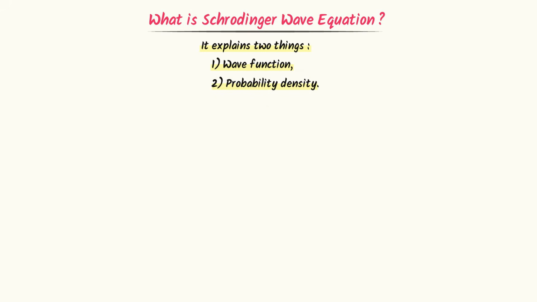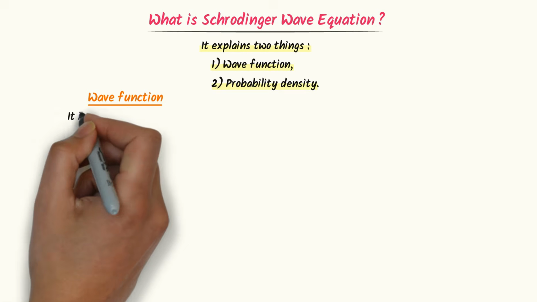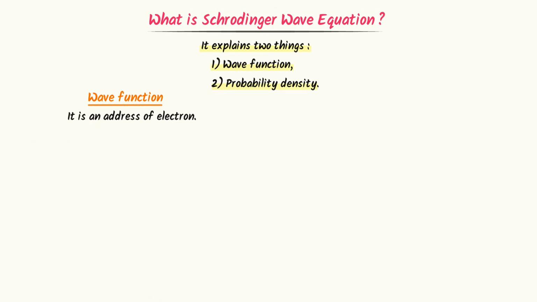Let me repeat it. Schrödinger wave equation explains two things: wave function and probability density. I mean, Schrödinger wave equation explains wave function of electron. It gives the address of electron. We know that the address of electron is described by quantum numbers. Remember that wave function is denoted by Greek letter psi. So whenever you see psi, always say it is a wave function.